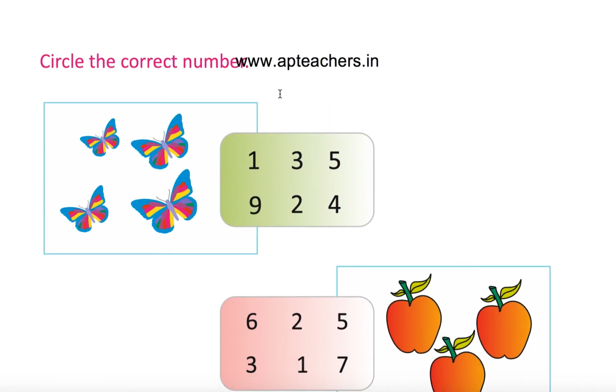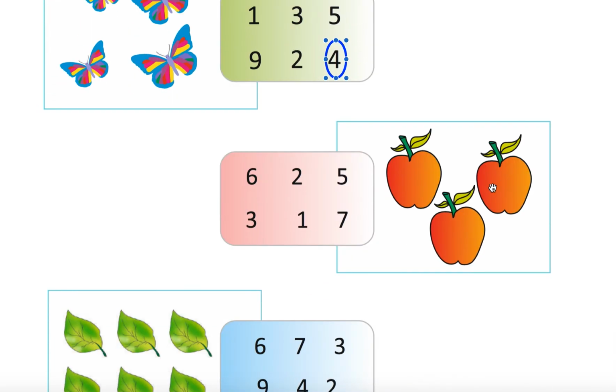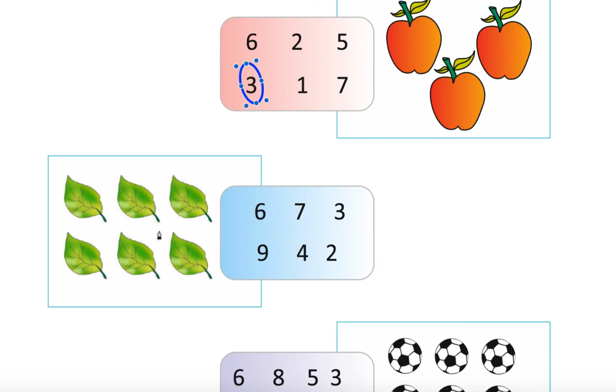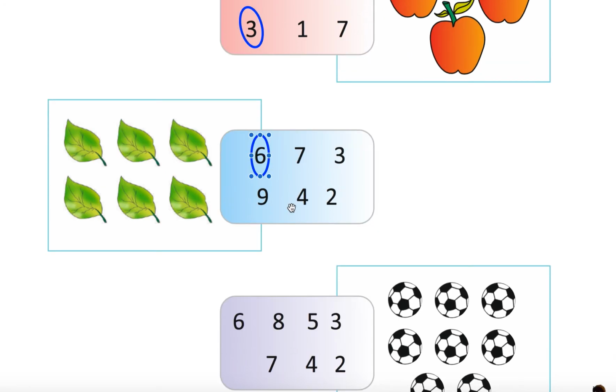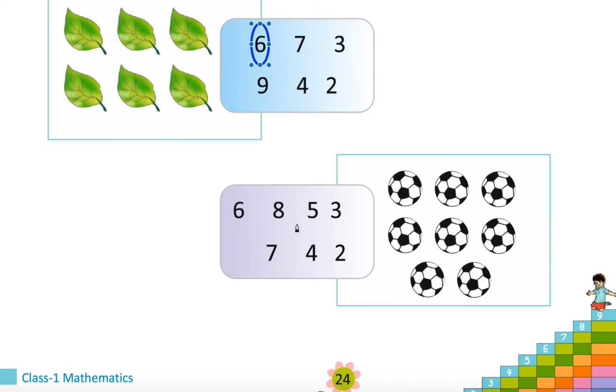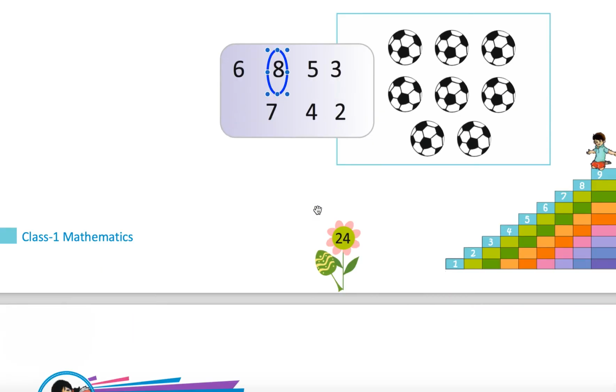Circle the correct number. How many of these are there? 4. So 4 is the correct answer. So you need to circle 4. 3 apples, you need to circle 3. Oh, 6 leaves, so you need to circle 6. So 3, 6, 8. 8 balls, you need to circle 8.